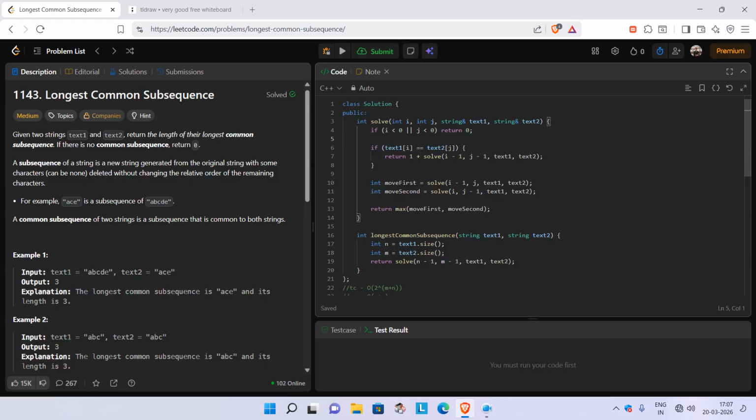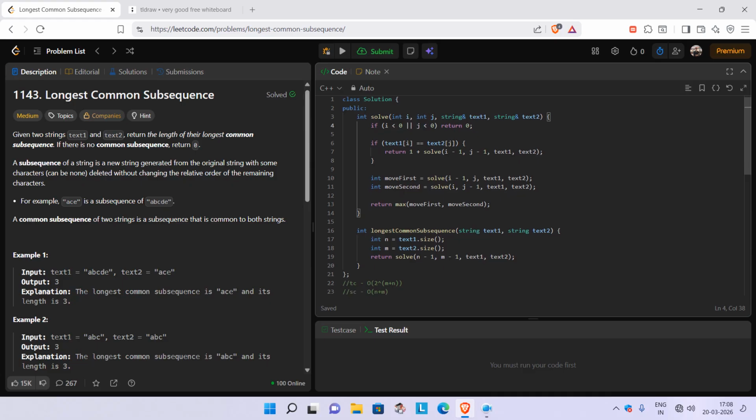This is for our base case. Whenever either of the strings goes beyond 0, it simply returns 0, which means it is not possible to find any common subsequence between them, because one string is exhausted. So that's why this is for the base case. Now this is for when our characters match, in that case we simply return 1 plus the sol function, and both pointers are moving.